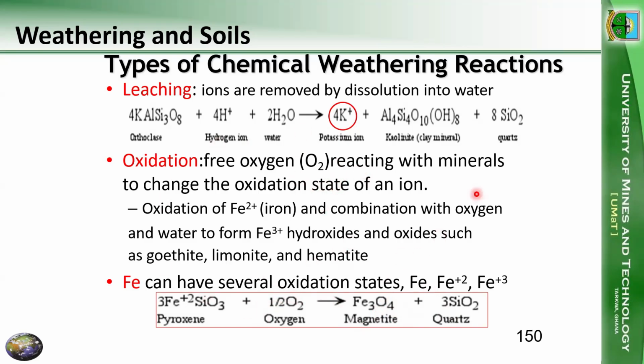Free oxygen is reacting with minerals to change the oxidation state of an ion. Due to the oxidation, the original iron 2+ combines with oxygen and forms iron 3+, and then iron 3+ hydroxides, and also maybe some oxides, such as goethite, limonite, and hematite.